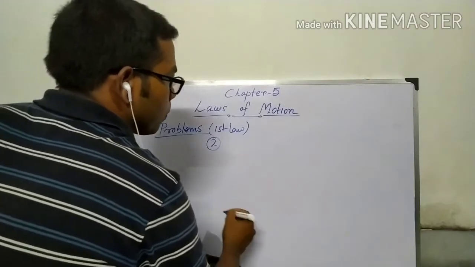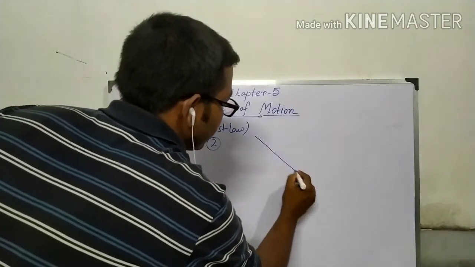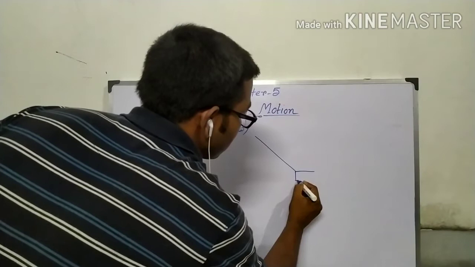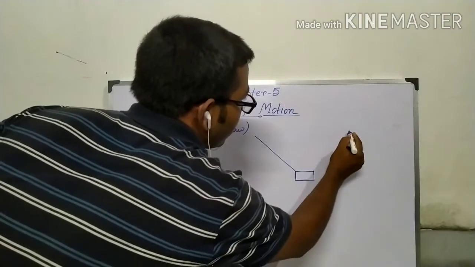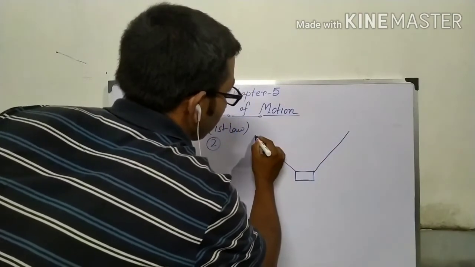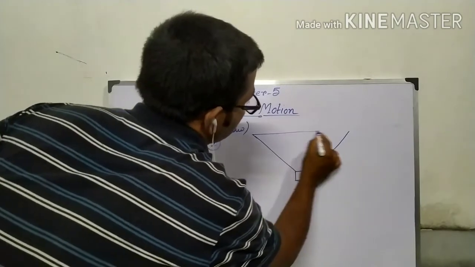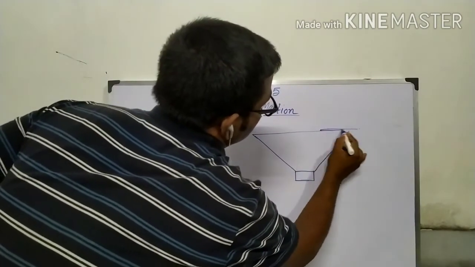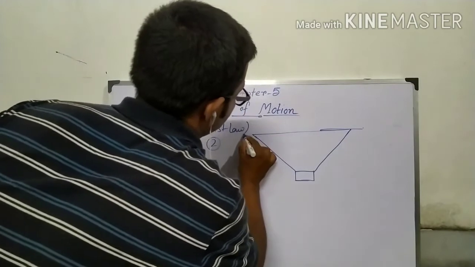Problem number 2. Let a body be suspended by two strings.